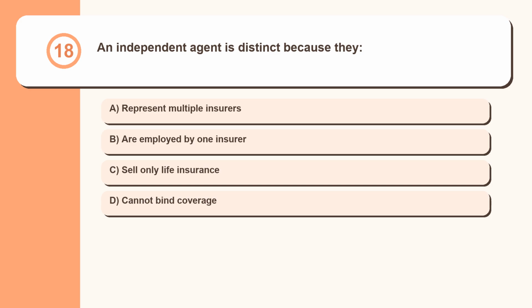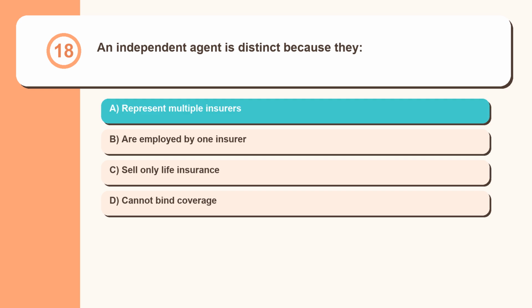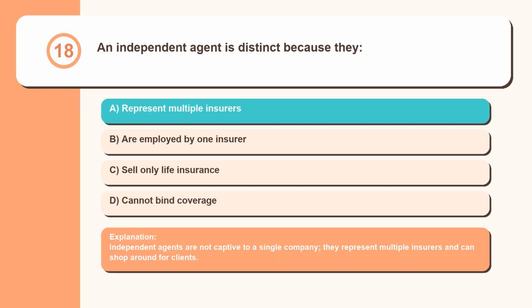Question 18. An independent agent is distinct because they represent multiple insurers, are employed by one insurer, sell only life insurance, cannot bind coverage. Independent agents are not captive to a single company; they represent multiple insurers and can shop around for clients.